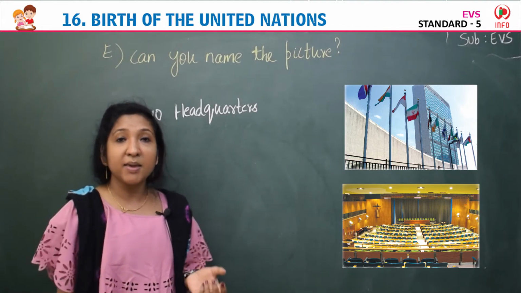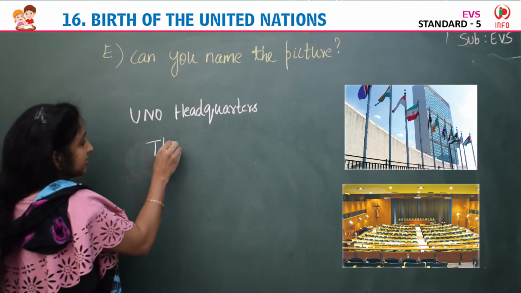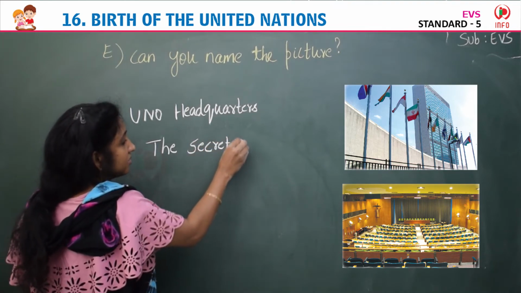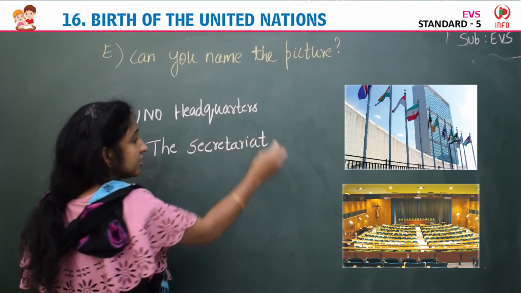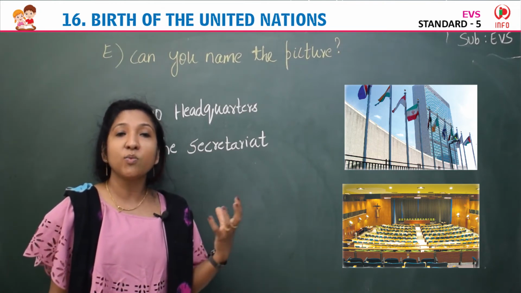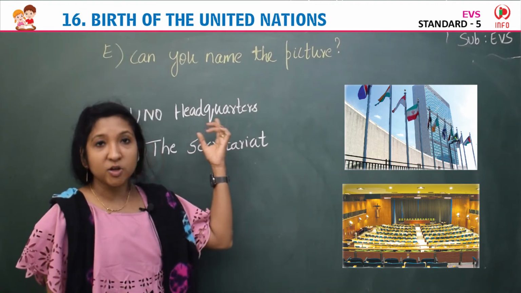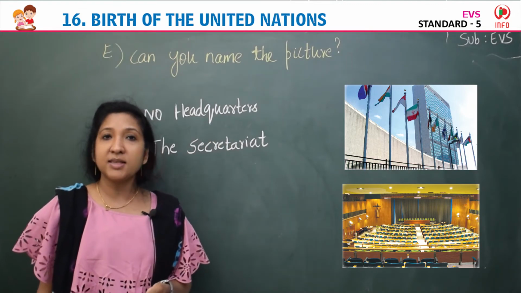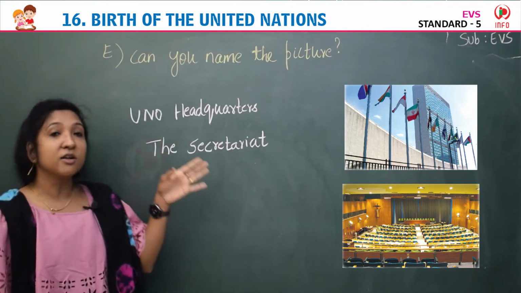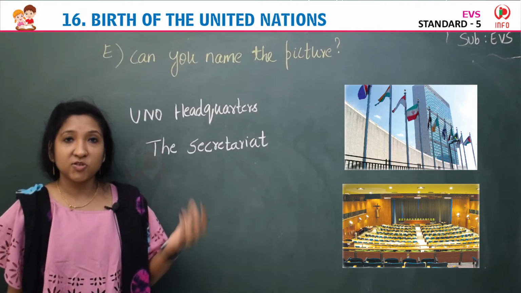Yes, it is the picture of the Secretariat, which is one of the important organs of UNO. UNO's day-to-day work is carried out by the Secretariat. It is a part of the headquarters, which is at New York, isn't it? So the first image represents the UNO headquarters and the second image represents the Secretariat.